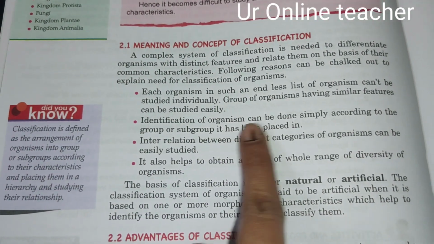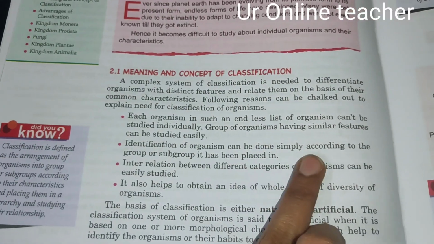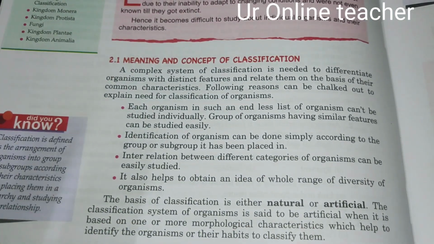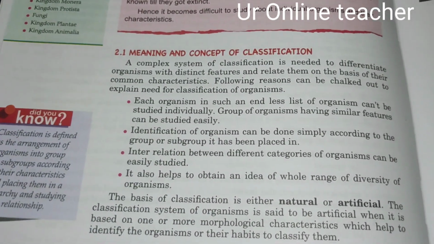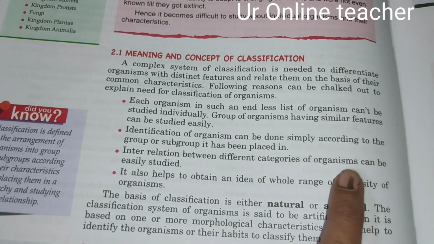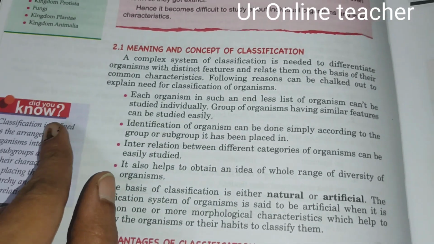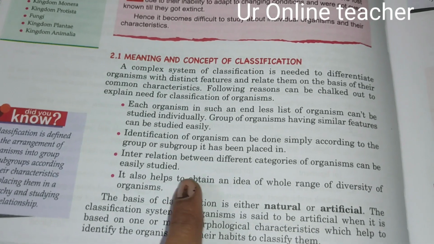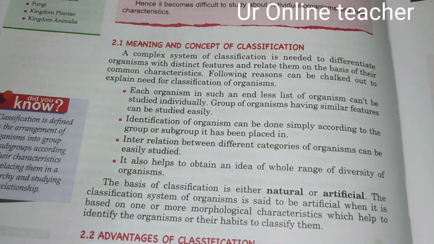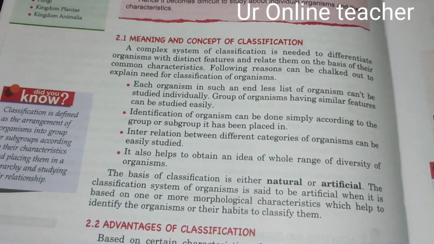Then identification of an organism can be done simply, according to the group or subgroup it has been placed in. We can also know the interrelation between different categories of animals, how one organism is interrelated to another organism, can be studied easily. It also helps to obtain an idea of the whole range of diversity of organisms. We will get a full idea of how much diversity of organisms there is. Diversity means different types of organisms are present.